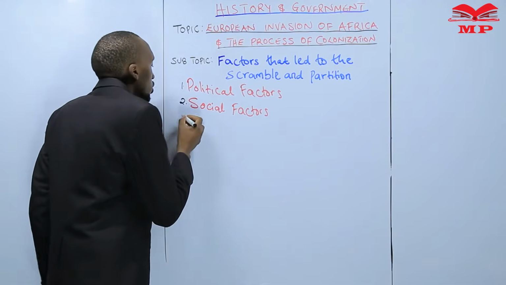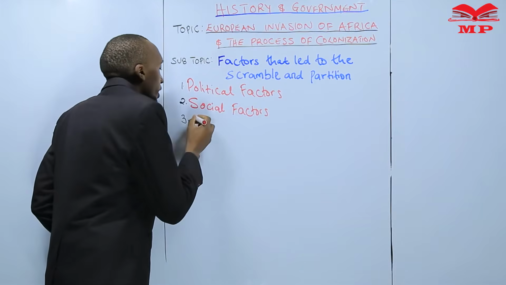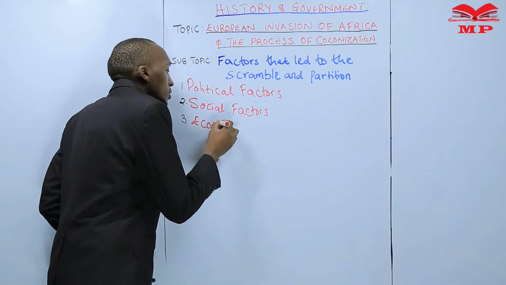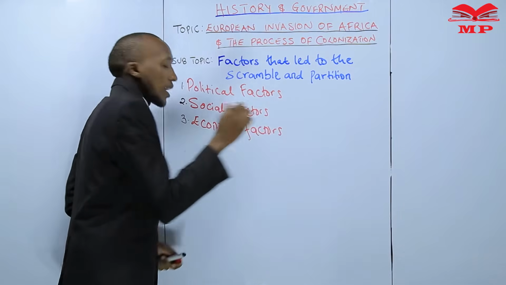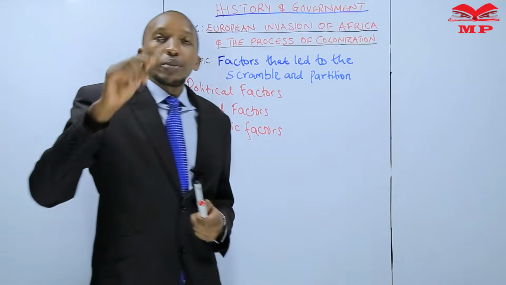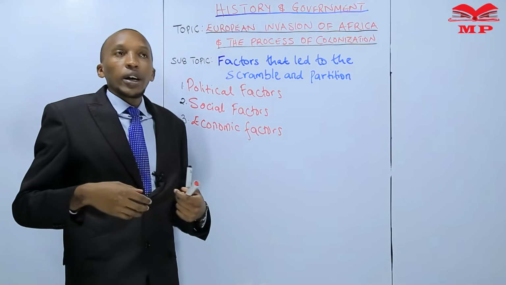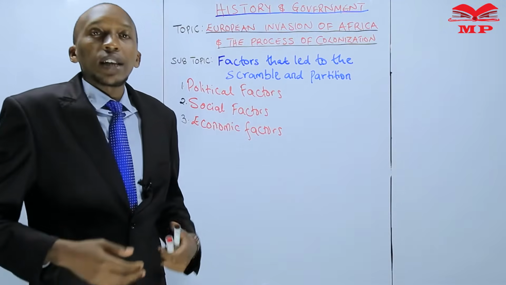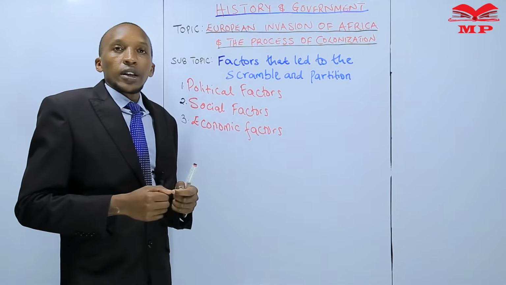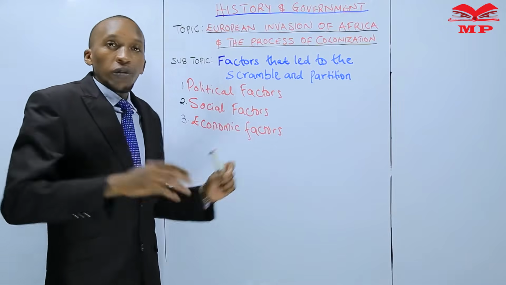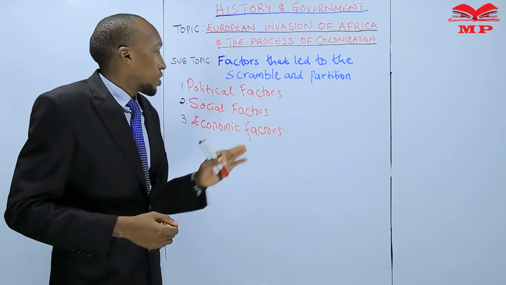Now, today we are going to look at the economic factors that led to the scramble and partition of Africa. What are these economic? Remember, when we talk of economic, we are looking at things to do with livelihood, right? Economic, the livelihood part of life of history that led to the scramble and partitioning of Africa.